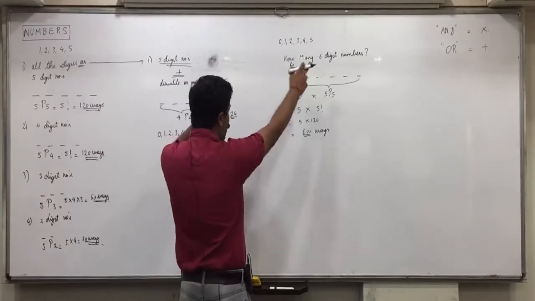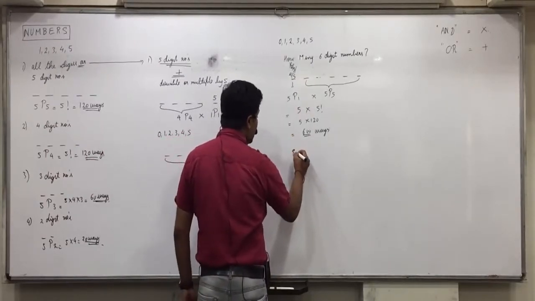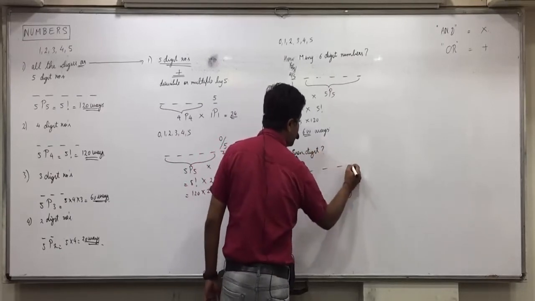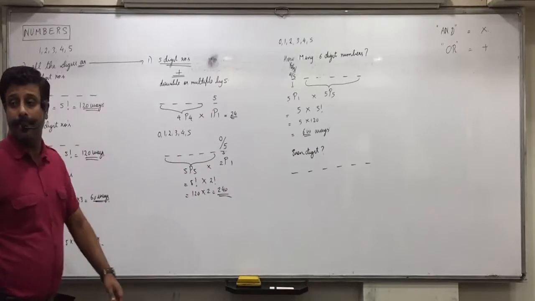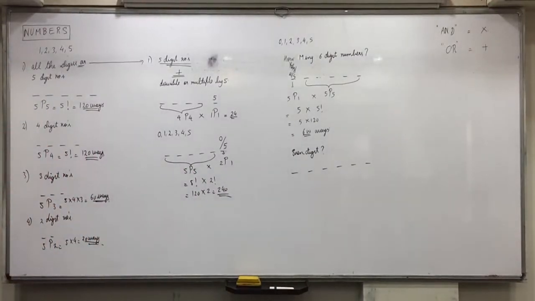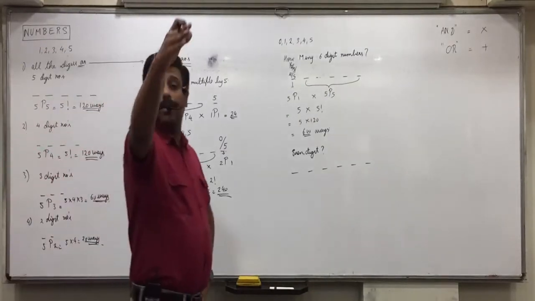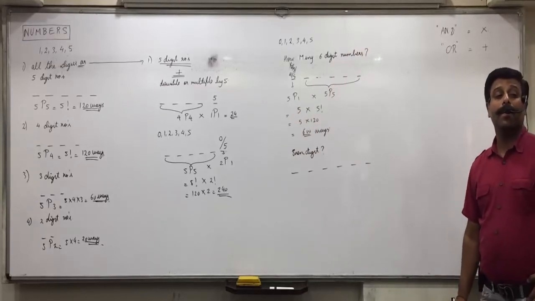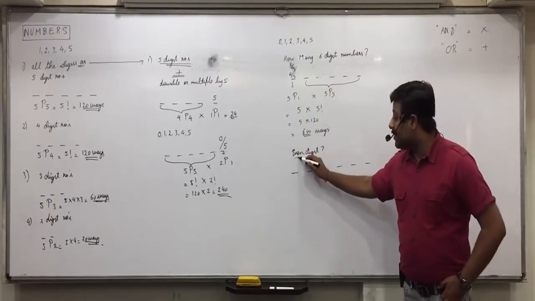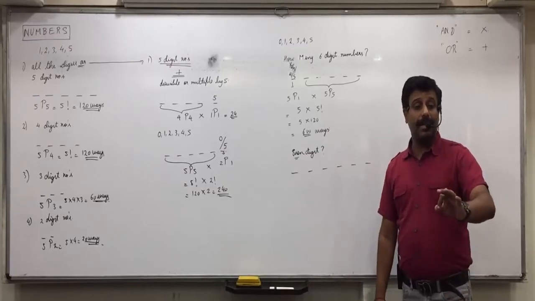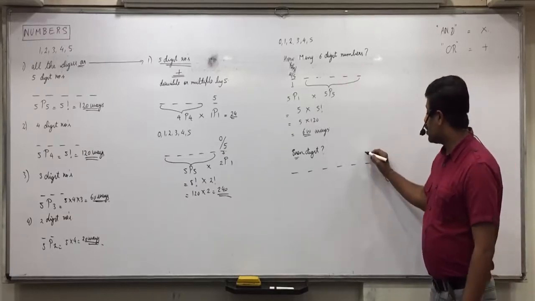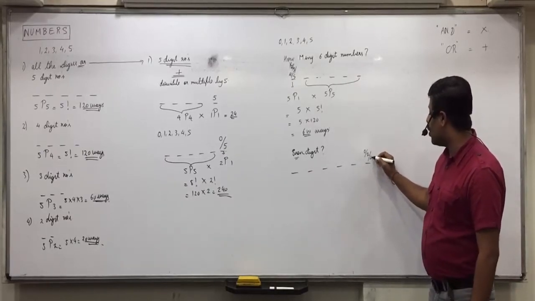Okay, now same question: how many even numbers can be formed? Raise your hand. How will you do this? Using these 6 digits, how many even numbers can be formed? How would you do that? Rachi? Silence! You all understand what is even? The last digit should be an even number. Which are the even numbers? 0. So the last digit should be 0 or 2 or 4.